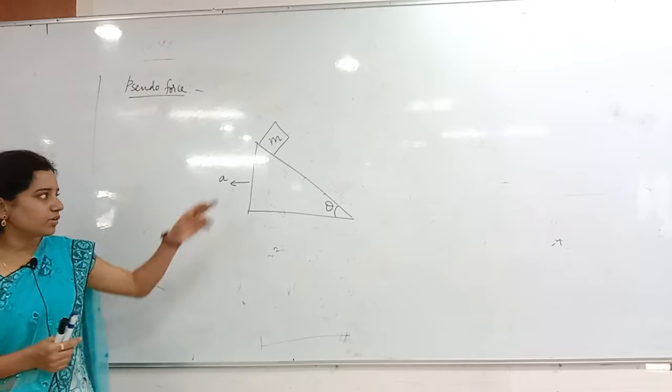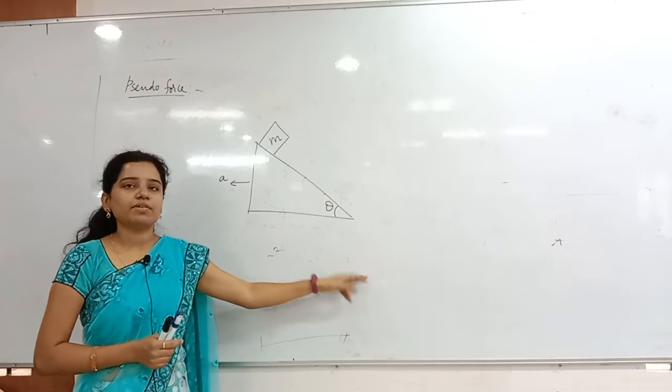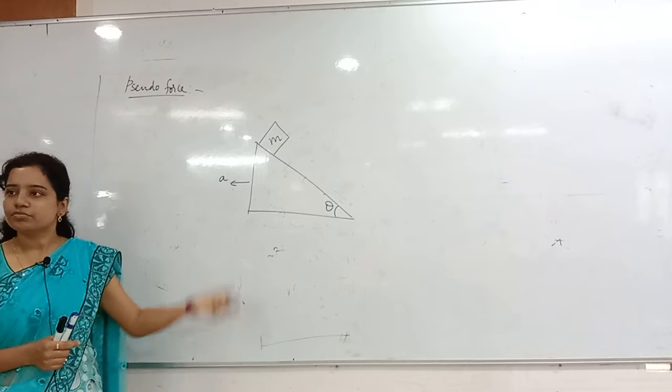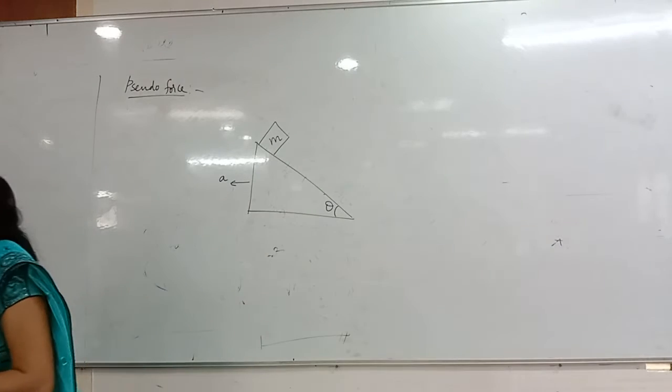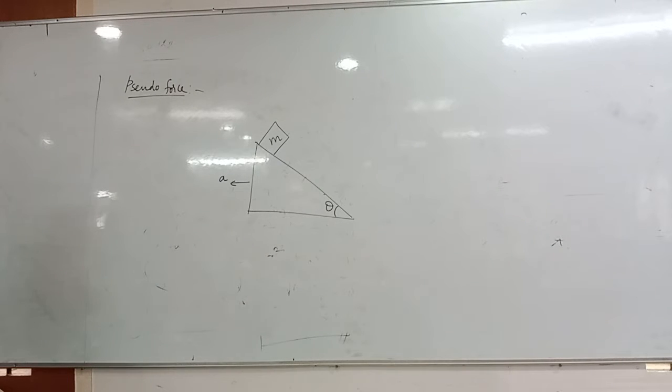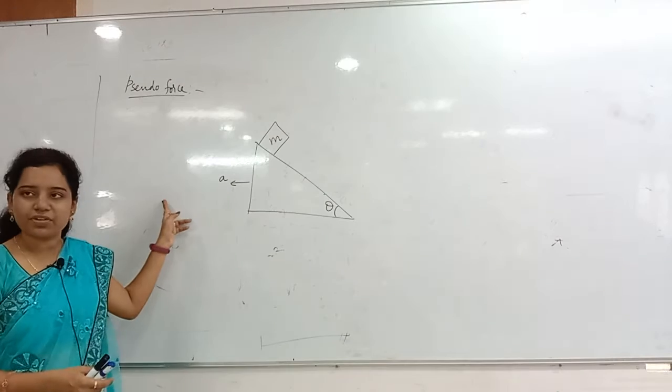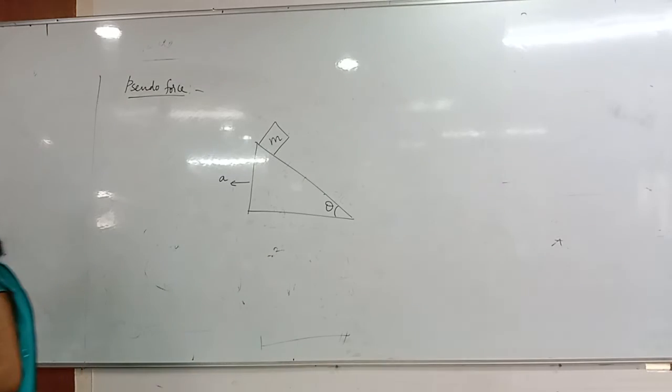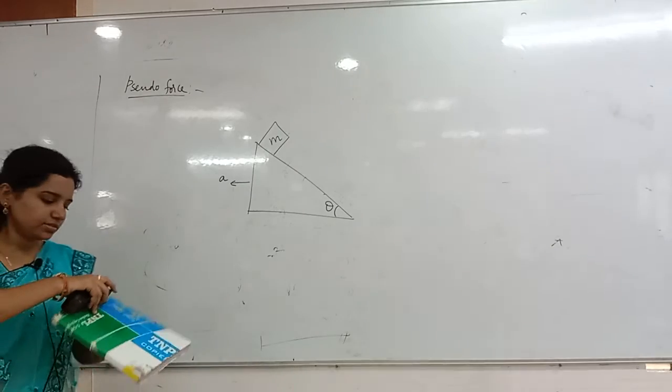What happens? It will go again along the inclined plane, otherwise it will fall down suddenly. Otherwise, if I am moving slowly, no need to move very fast. Even if I move slowly, for example, if I take the book here, this is like an inclined plane only. Again I will consider it as an inclined plane. Now here I am keeping some block.